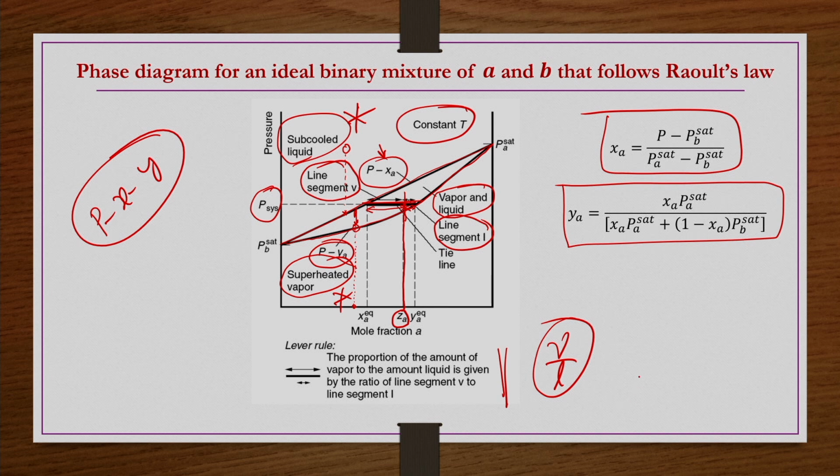Now if you have a Txy curve, then the liquid phase would be at the bottom, because at the lower temperature the liquid phase would be there, and at the higher temperature, beyond the Ty curve, you will have the superheated vapor phase. You might already know those things from your undergraduate courses, or you can construct Txy diagrams simultaneously using the same equations. Those two equations are written here. I leave it to you to do yourself as a self-exercise problem.